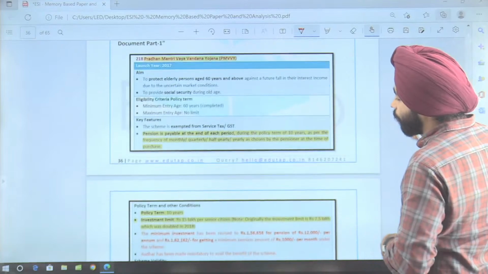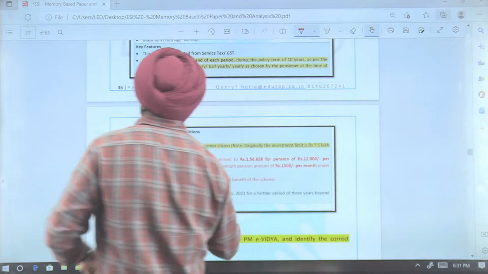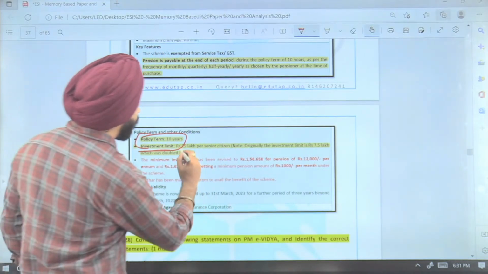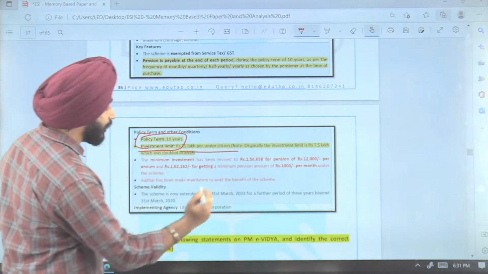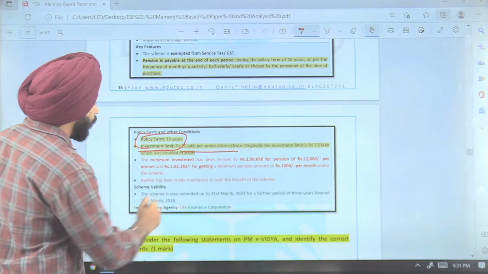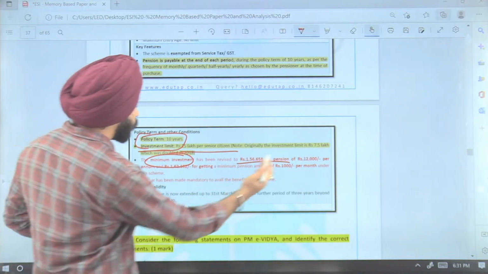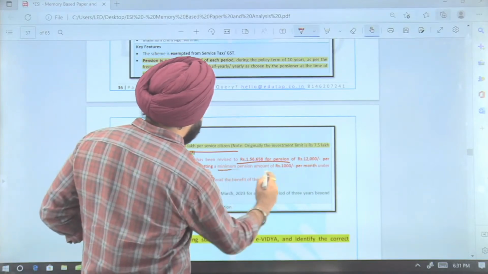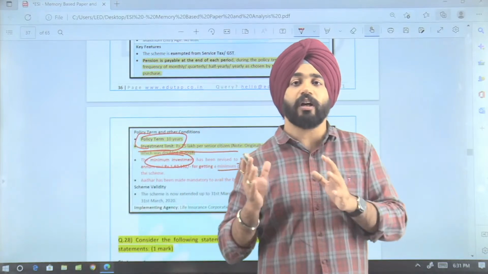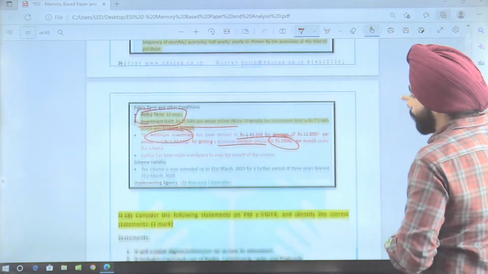Do let me know in the chat box what is the maximum amount that could be invested. ठीक है, इन्वेस्टमेंट कितनी हो सकती है? देखो, पॉलिसी टर्म 10 years, इन्वेस्टमेंट लिमिट 15 lakh per senior citizen, ठीक है जी, and 7.5 lakh which was doubled from 2018. Minimum investment 1,56,000, that is 12,000 per annum, और मिनिमम पेंशन इज 1,000 पर मंथ. तो अगर 12,000 into 12 करो तो अराउंड 1,44,000 हो जाती है. तो वो वाली स्टेटमेंट 70,000 becomes wrong here.